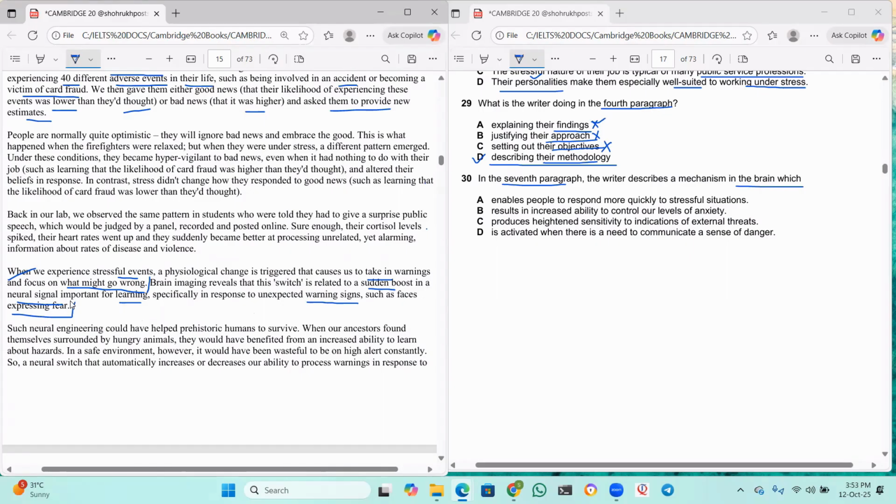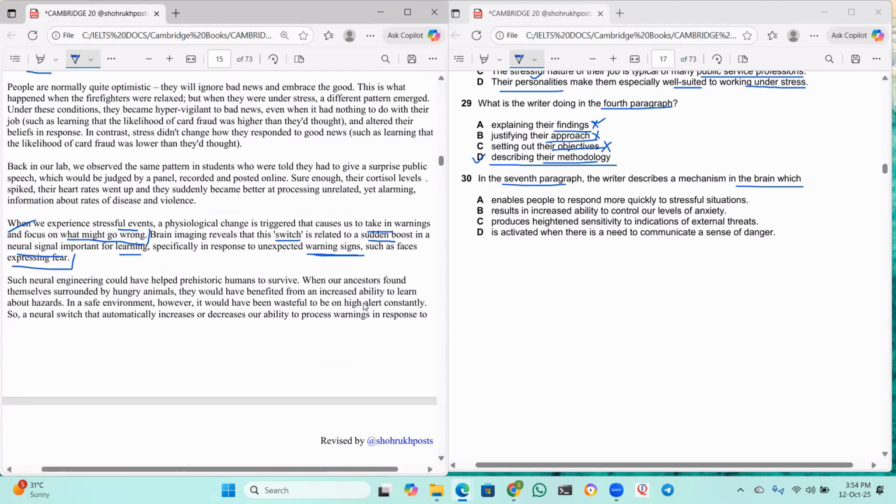So he spoke about a switch in the brain, which gives a sudden boost to the neural signal for learning, specifically to unexpected warning signs, right?